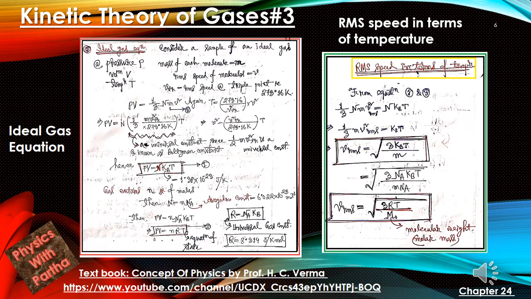If we consider one mole of gas, then we can relate it like this. Since small m into Na gives us the molar mass, because capital Na number of gas molecules will be there for 1 mole of gas, and small m is the mass of 1 gas molecule. So capital M naught is the molecular weight or molar mass.